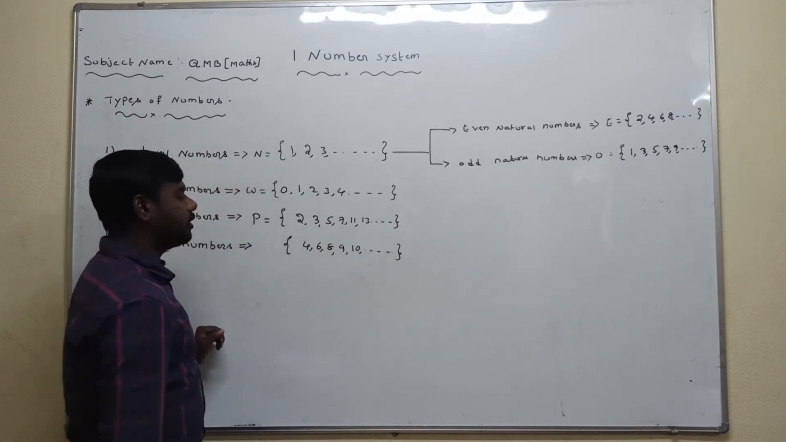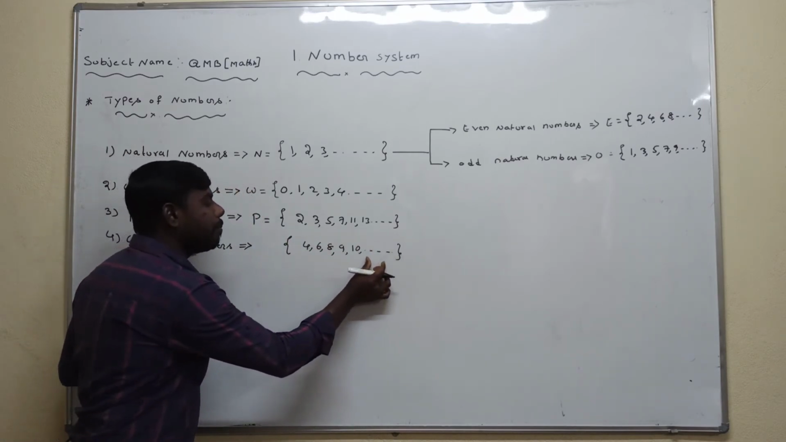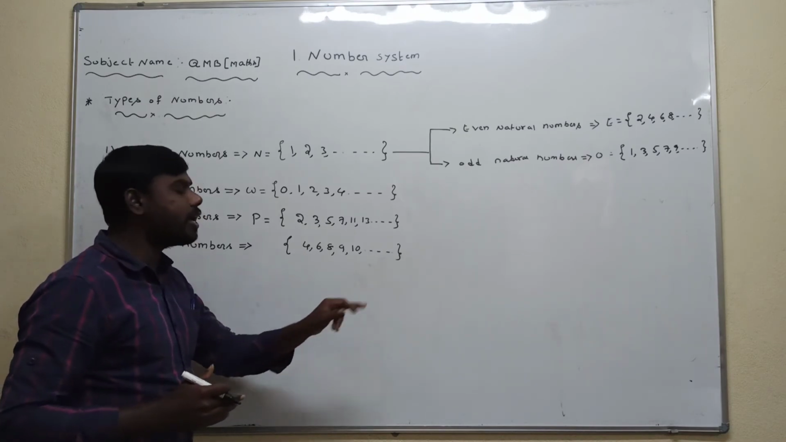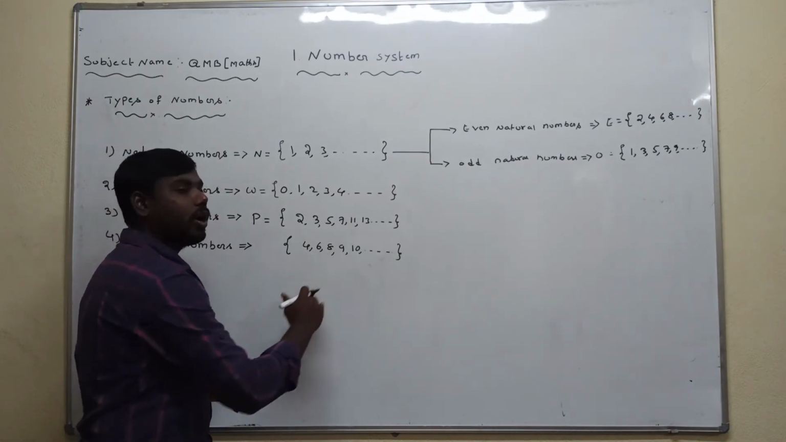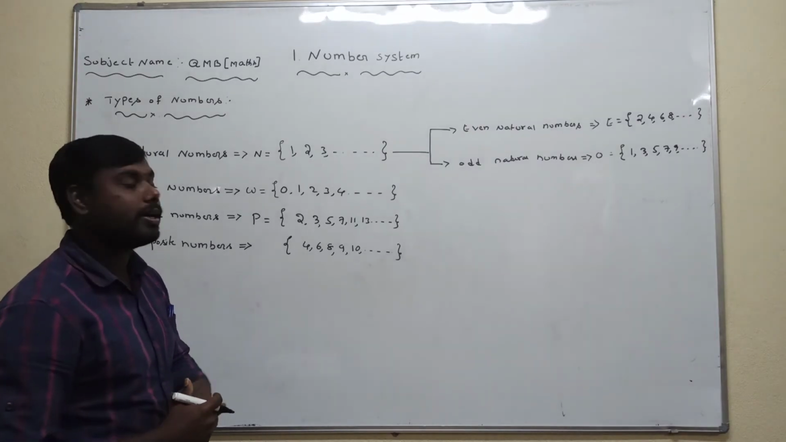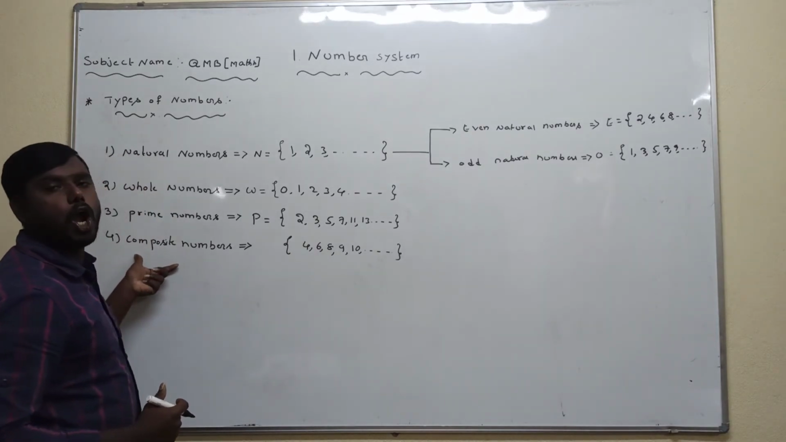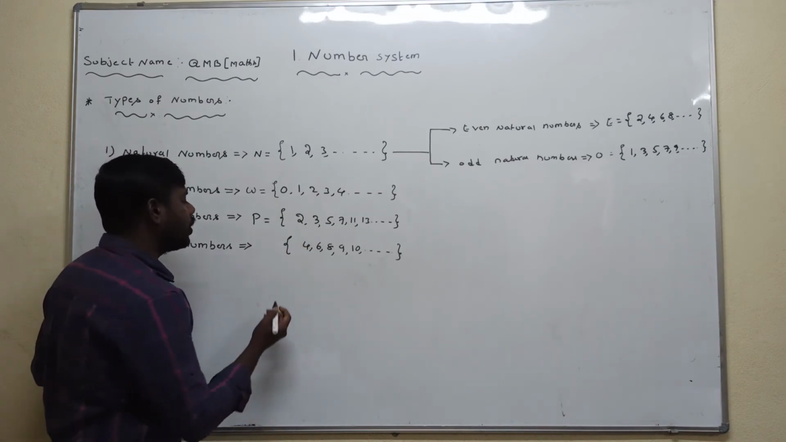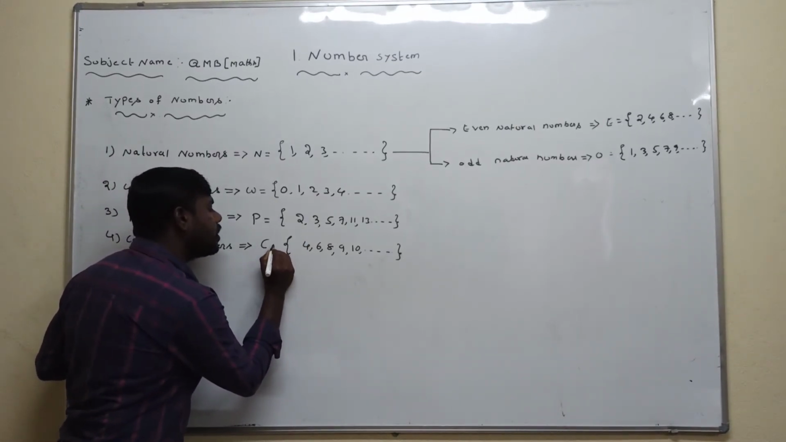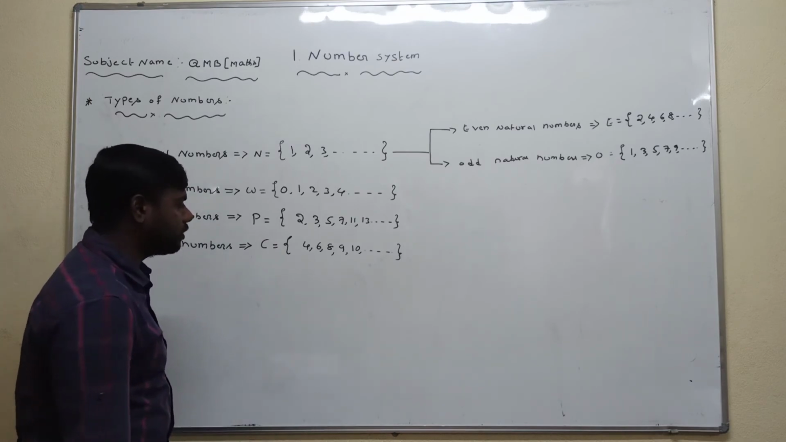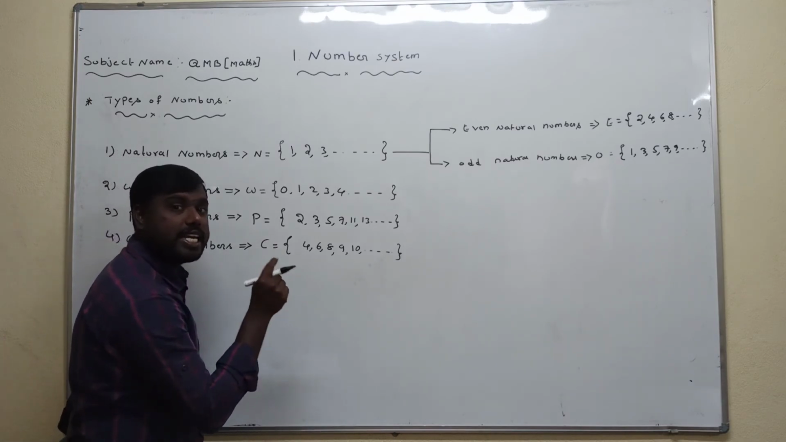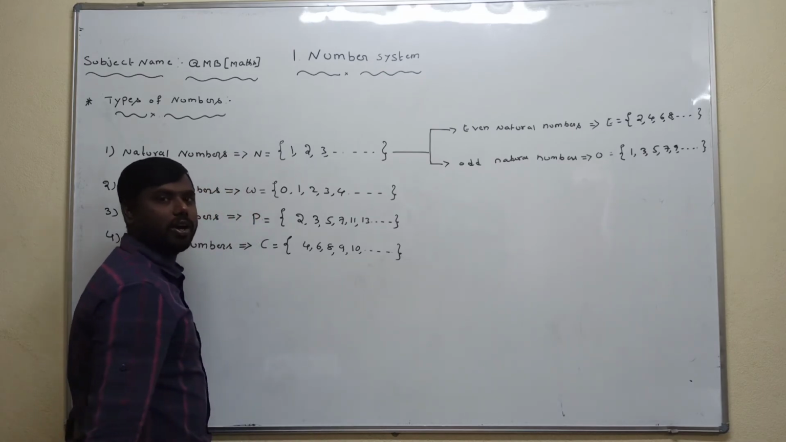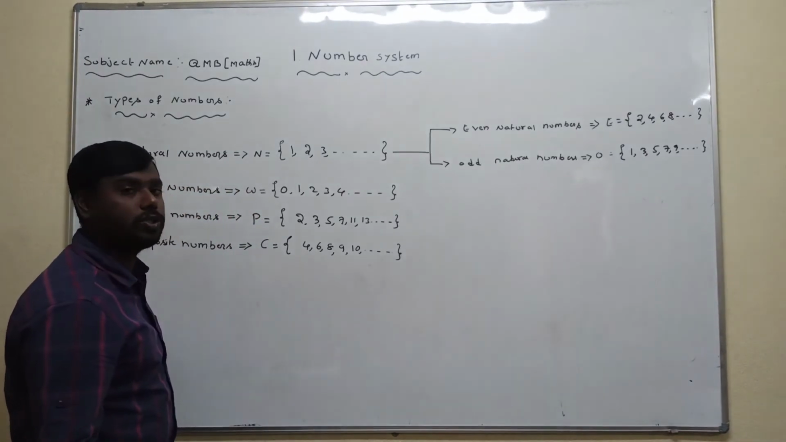Observe here, students, all these numbers are greater than 1 and not prime numbers, so they are called composite numbers. The set of composite numbers is denoted by capital C. Observe, what is the definition? A natural number greater than 1. Are all these numbers more than 1 or not? More than 1.